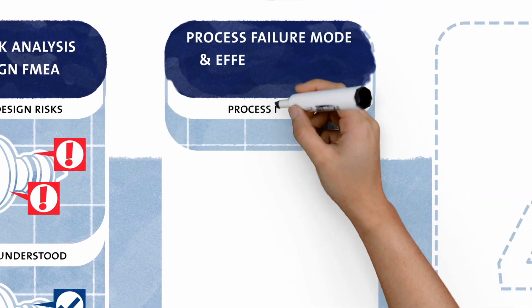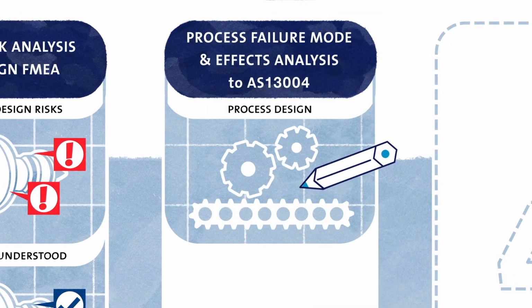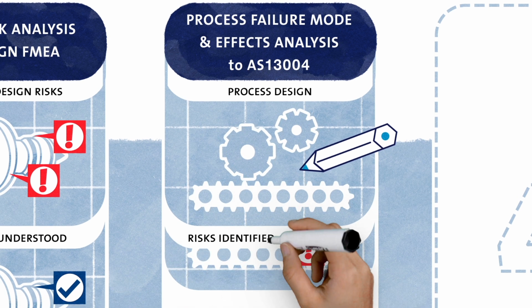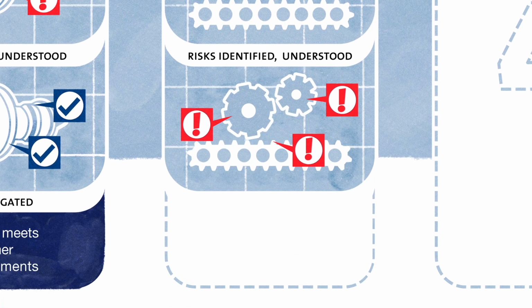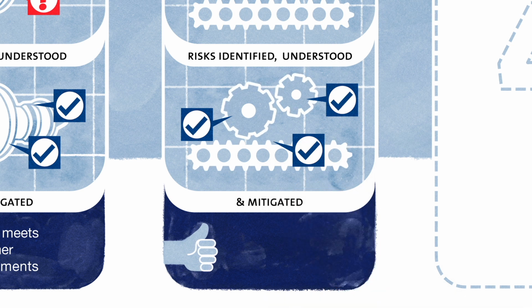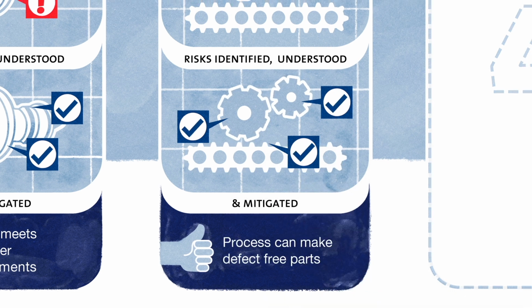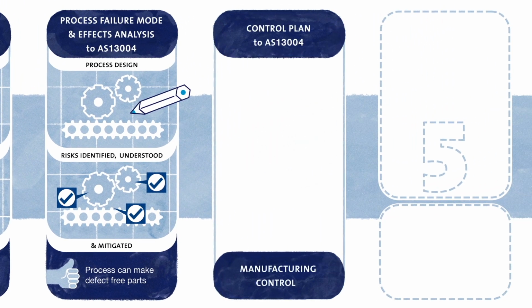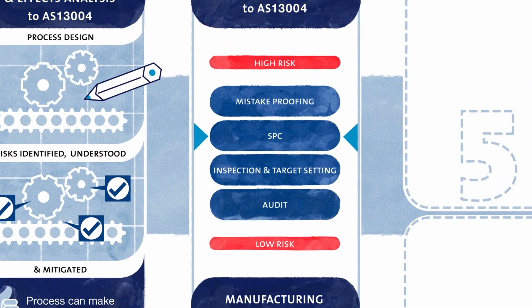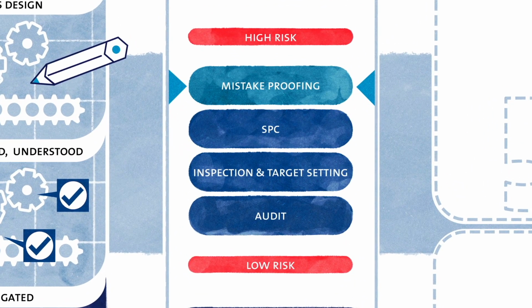Next, the team designs and develops a capable manufacturing process to make the product. Any risk of this process bringing about non-conformance is evaluated using a process FMEA, and any such risks are mitigated to ensure that the manufacturing or assembly process will produce defect-free products. The appropriate levels of defect prevention controls are defined using the relevant information. For high-severity risks, we must strive for mistake-proofing, while we can address other risks through statistical process control, inspection, or audit. All this is captured in the control plan.